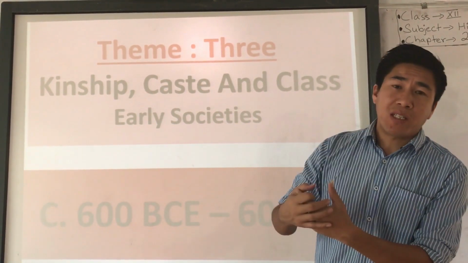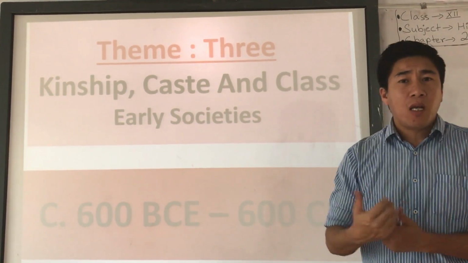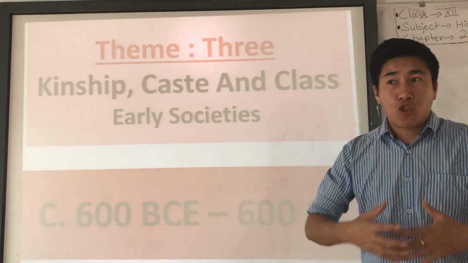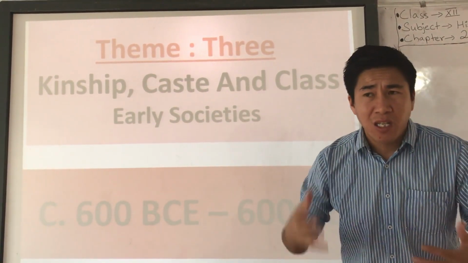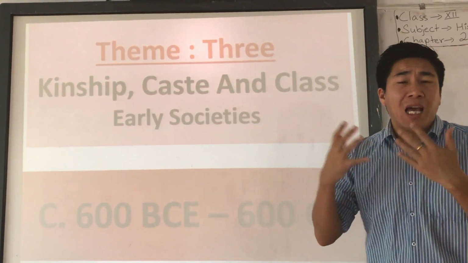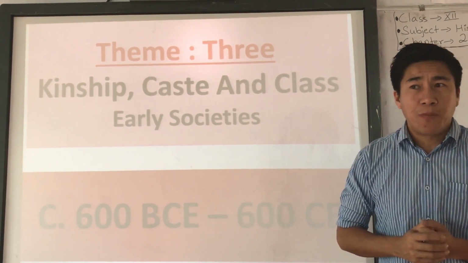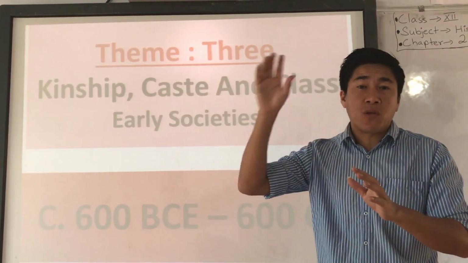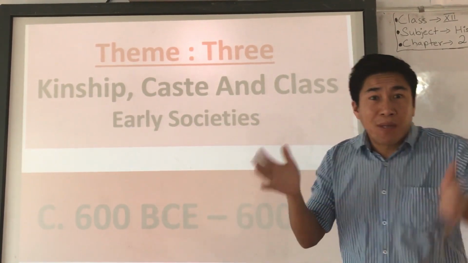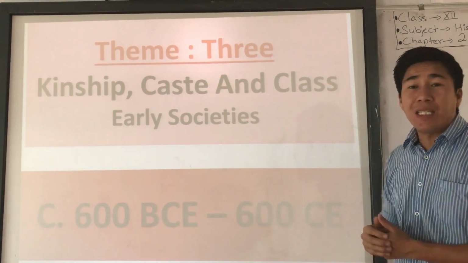In chapter number 2, we discussed political and economic history. Now, in chapter number 3, we are going to discuss the social history of ancient India: social behavior, social structures, different kinds of caste system in society, the condition of women, and the family. So, chapter number 2 was about economic and political history, chapter number 3 is about social history, but the time frame is the same, between 600 BC to 600 CE.